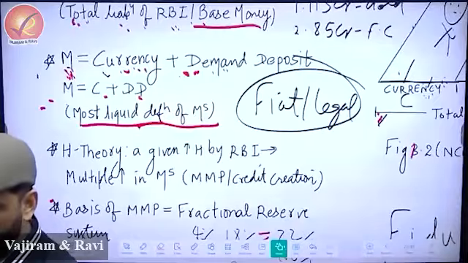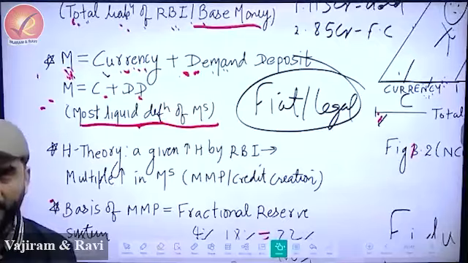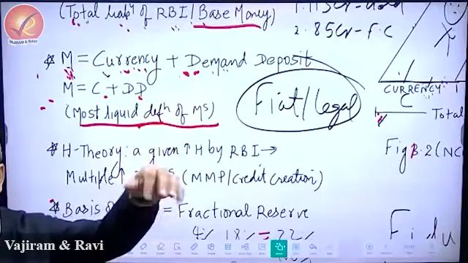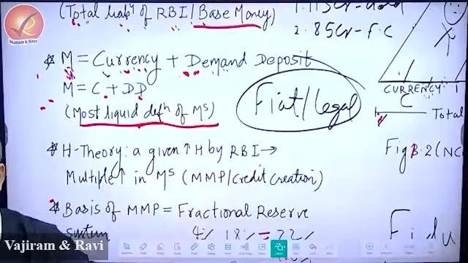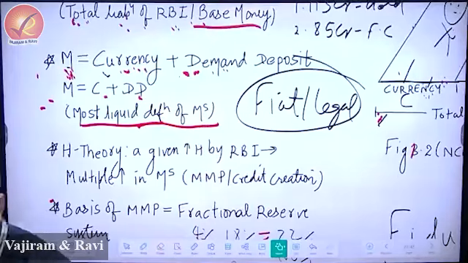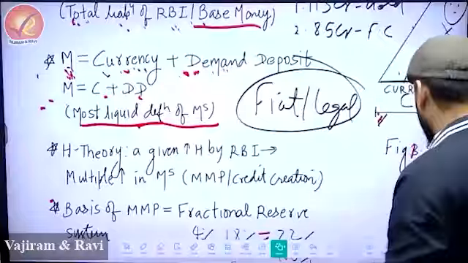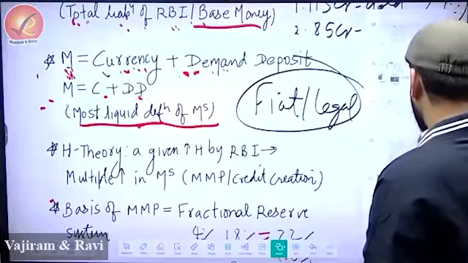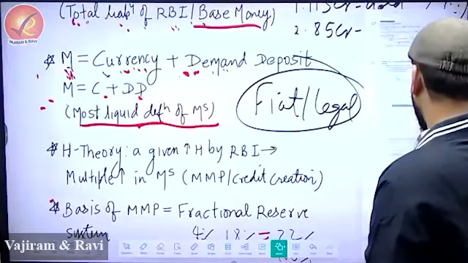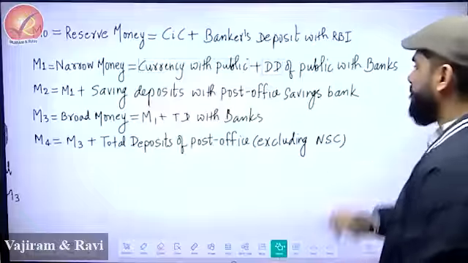So I told you, there is something called the best measure of money supply. What is the best measure of money supply? The currency that you have in pocket and the currency that you have in demand deposit. If you add them, it becomes the best measure of money supply. But best means there must be other measures also. So let's write all the measures of money supply. In fact, you already know 2, 3. You just have to write them in a perfect order. Let's write it like this.